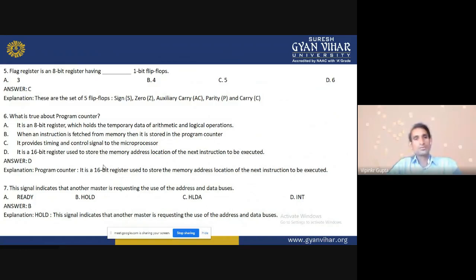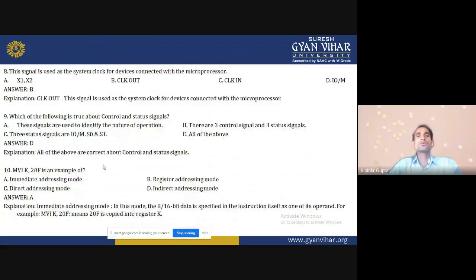Which signal indicates that another master is requesting the use of the address and data bus? Which pin is used? Hold. Which signal is used as a system clock for the devices connected with the microprocessor? That is clock out. Clock out is the signal used as the system clock for devices connected with the processor.